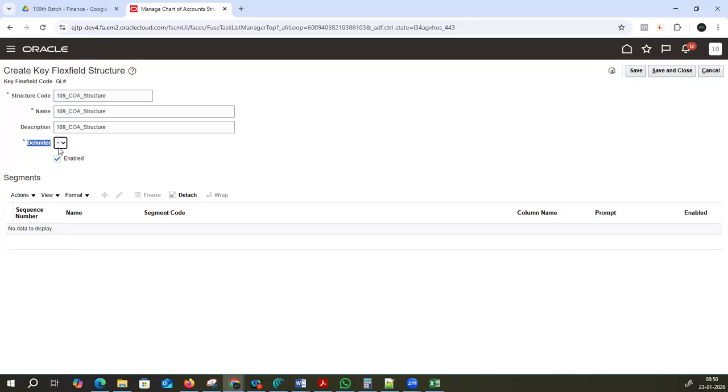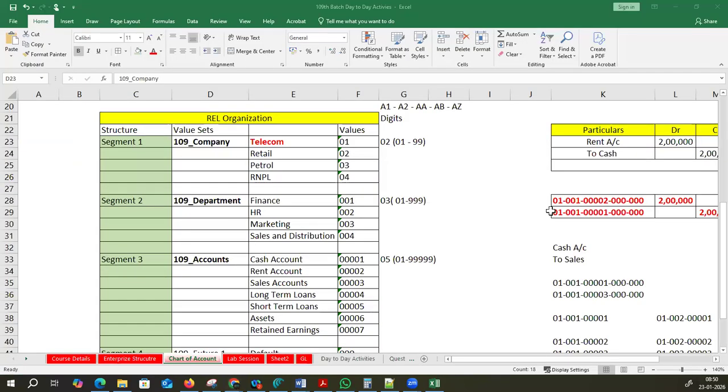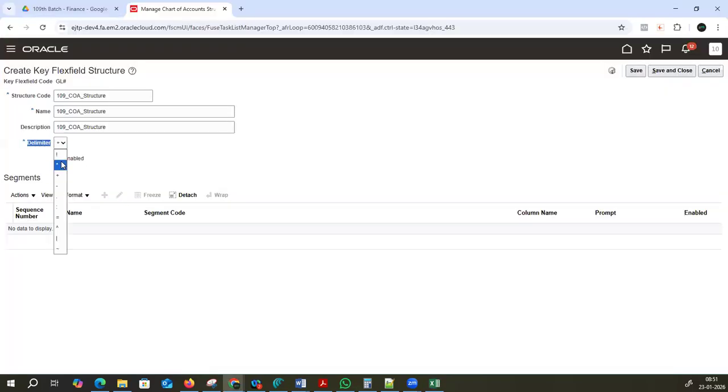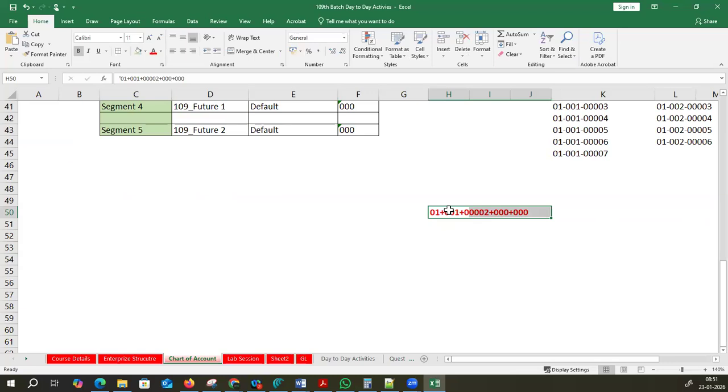For example, if I select the plus symbol, my code combination will look like this, with a plus. If I go with a delimiter of star mark, my combination looks like that, with the star mark like this.